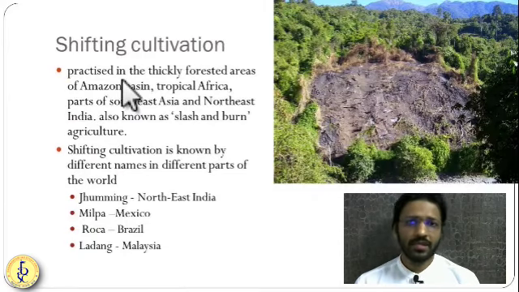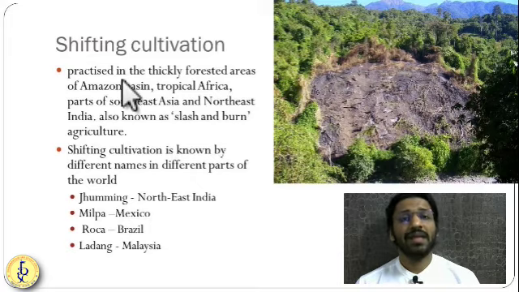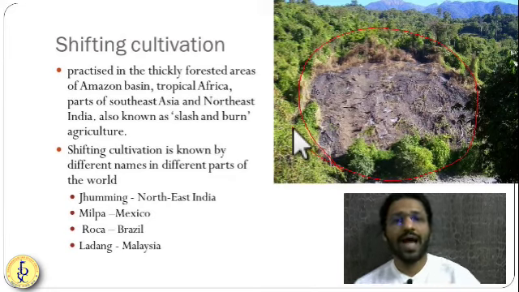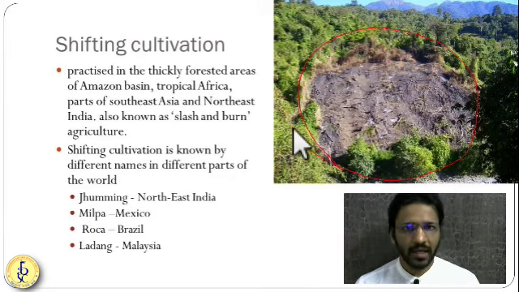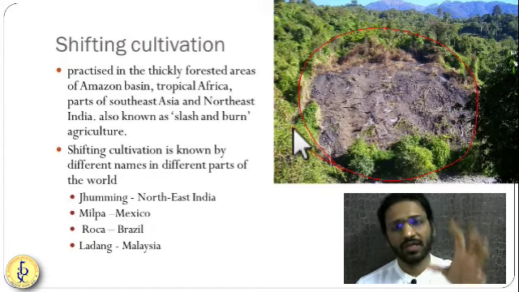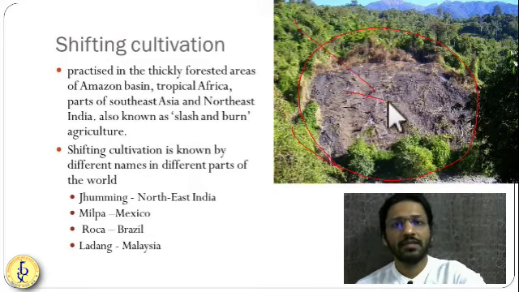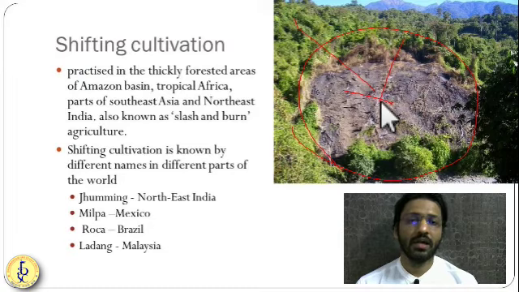So guys, shifting cultivation is a primitive subsistence farming in which these tribes living in the jungle just burn a part of the jungle into ashes. So this area is very fertile. These ashes falling on the ground also make it doubly fertile. Now they mix these ashes with the soil and grow the crops. For 8 to 10 years, they will grow crops in this cleared field.